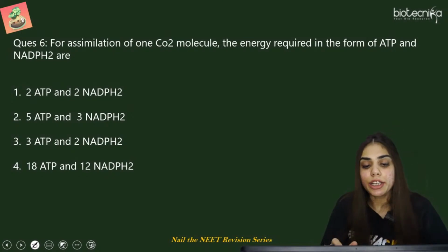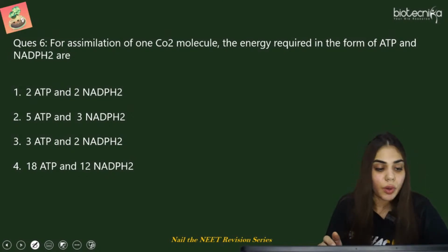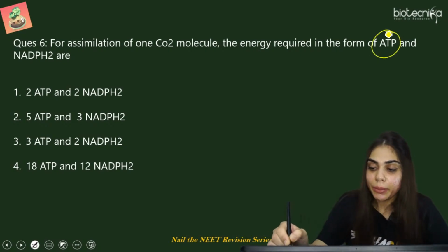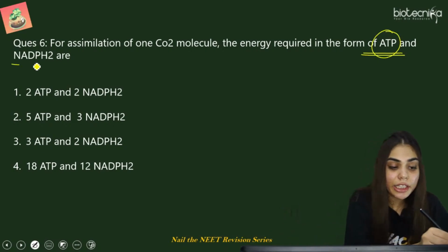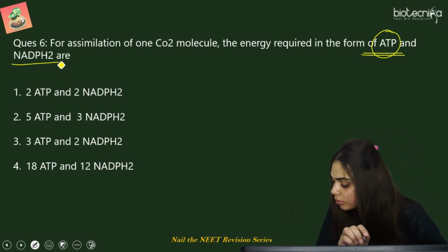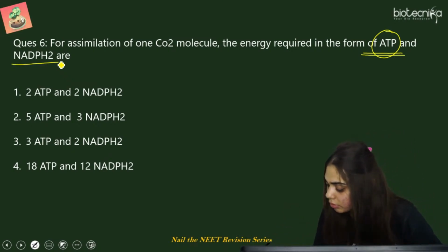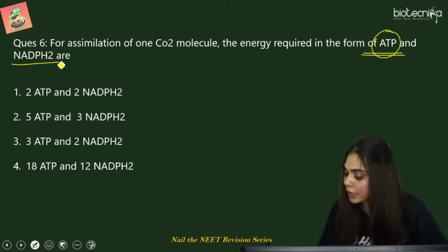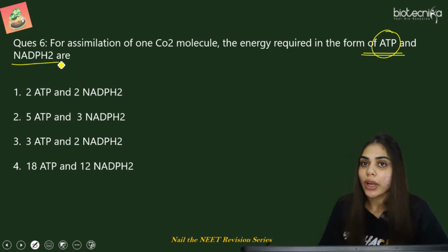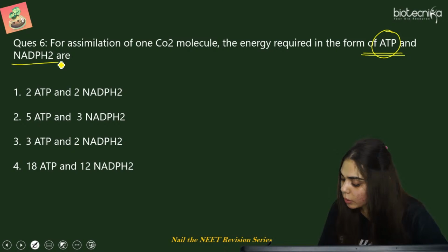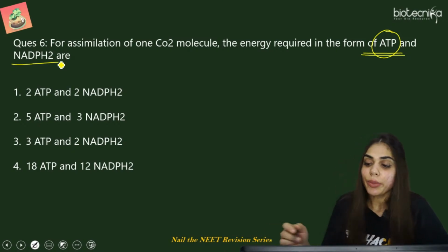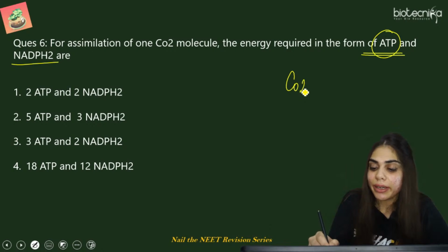So for assimilation of one carbon dioxide molecule, the energy that is required in the form of ATP and NADPH2 are, first tell ATP, then NADPH2. How many ATP are utilized to fix one carbon dioxide molecule? Okay, Srivani. How many ATP are utilized to fix one carbon dioxide molecule?